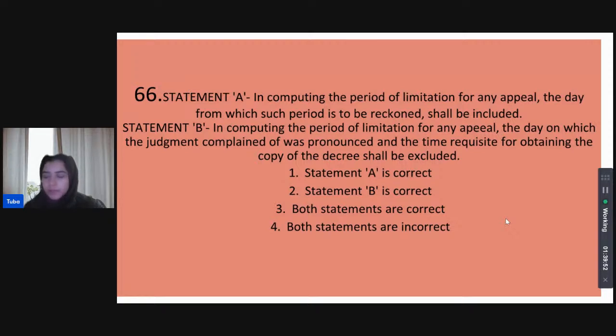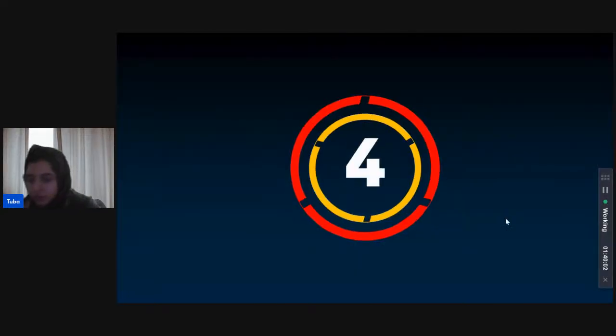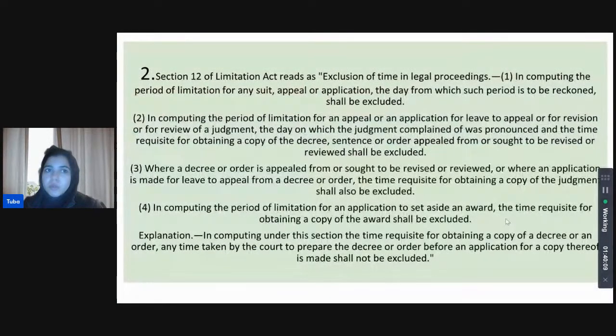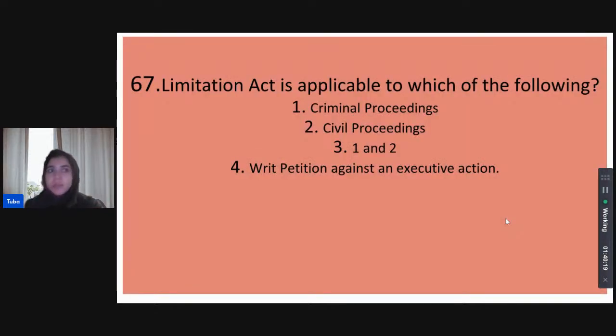What do we think? I will begin the timer now. So statement B was correct and statement A was incorrect, right? Statement B was correct in light of section 12, which we have already discussed so many times now.